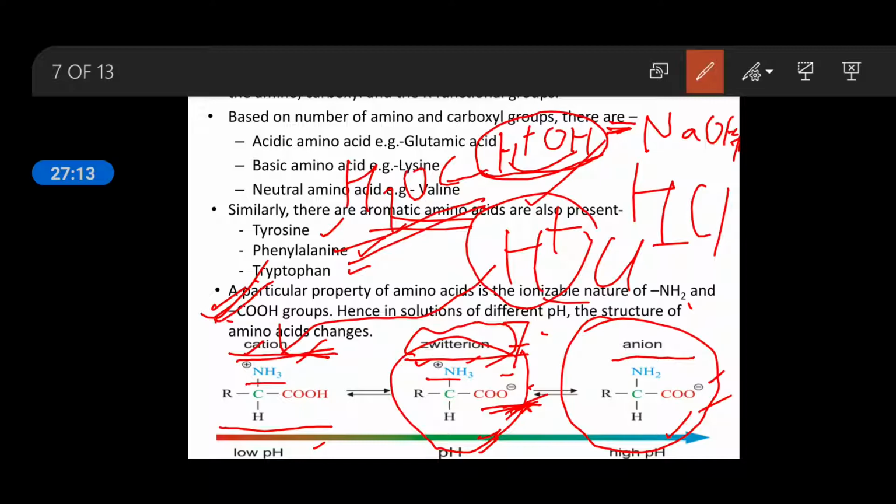If the pH lowers, it forms a cation, and in higher pH it forms an anion. Here I am talking about the neutral amino acids. The condition may be different in case of acidic or basic amino acids accordingly.